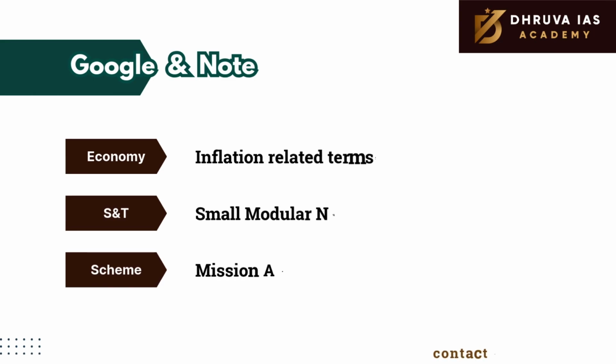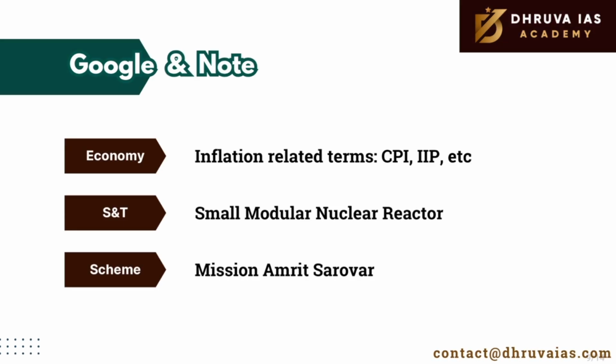Coming to the next category, that is Google and Notes. These are the topics that are mentioned in today's newspaper but not explained. Hence, we need to Google search and make notes on each one of them. As inflation data is released, the terms related to inflation gain prominence. If I talk about the last one, Mission Amrit Sarovar, kindly cover what it is, especially in connection with Jan Bhagidari.